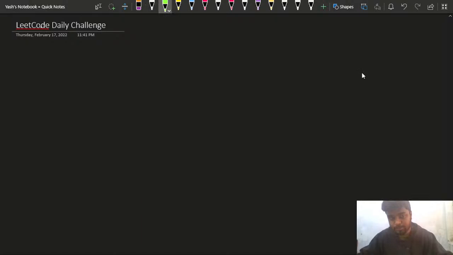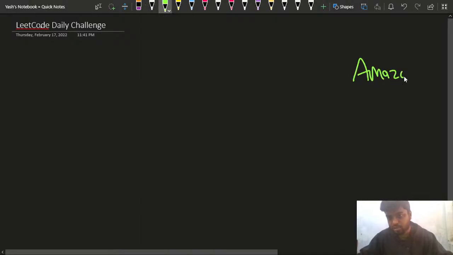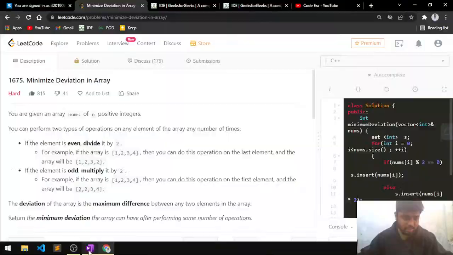Amazon and Samsung. So this particular problem has been asked in Amazon and Samsung, and the name of the problem is minimum deviation in an array, right?